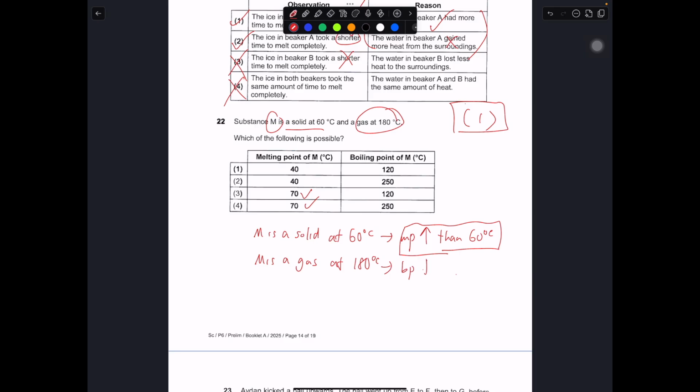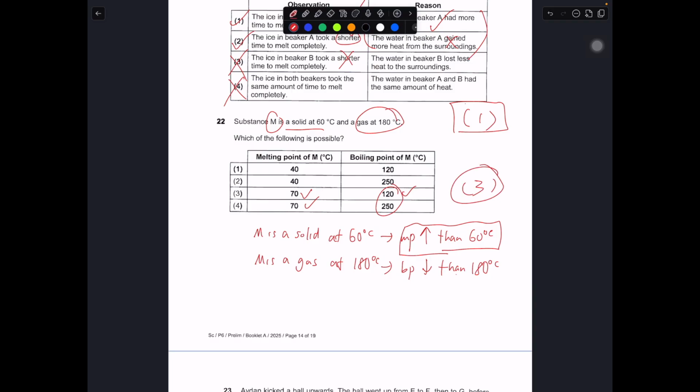If M is a gas at 180 degrees, that means the boiling point must be lower than 180 degrees, because at 180 degrees it already boils. So the boiling point must be way lower. So which one is lower than 180? Okay, definitely answer is number 3. So 3 should be the correct answer.